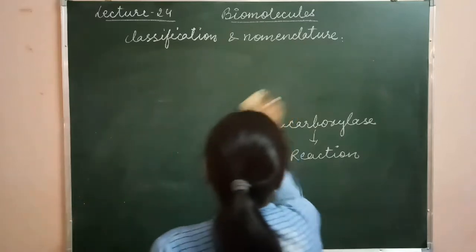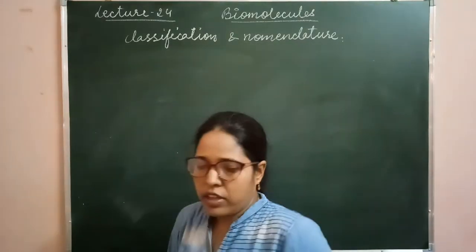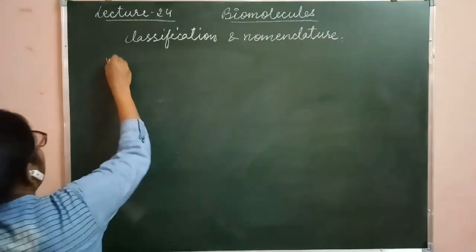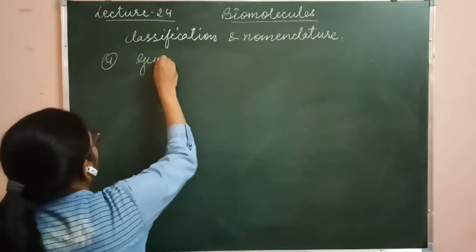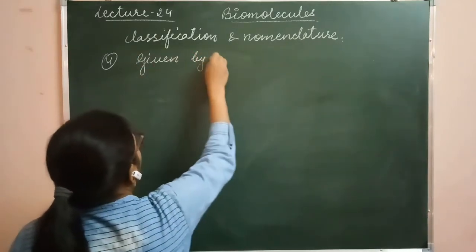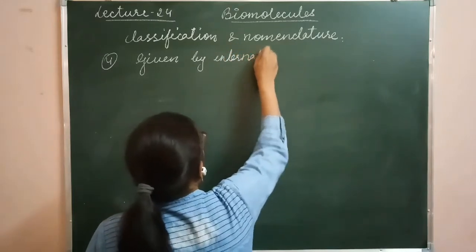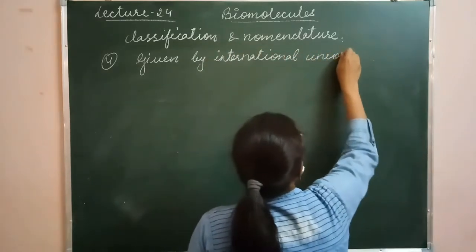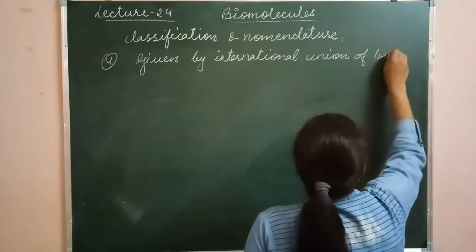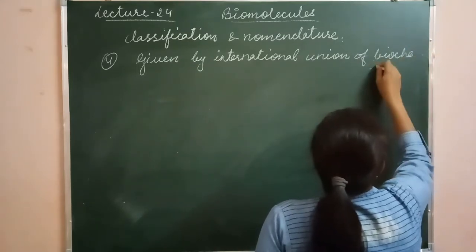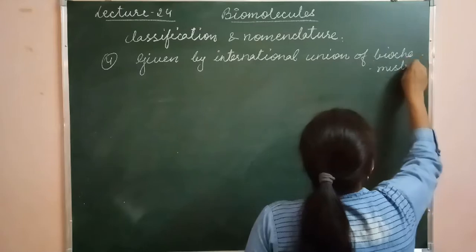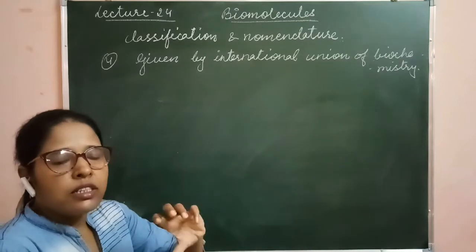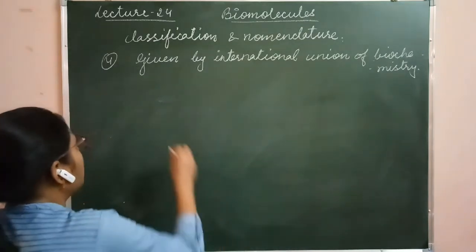The fourth one is the most recent method in which the enzyme commission numbers are given to the enzymes, and this technique was given by the International Union of Biochemistry. Clear? In this type, the enzyme commission numbers are given to the enzyme, and on the basis of that there are 6 categories of enzymes.